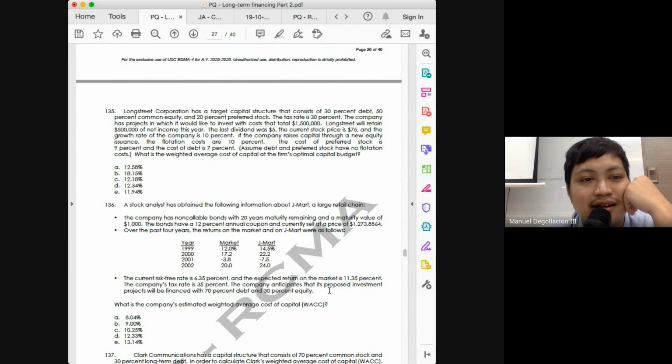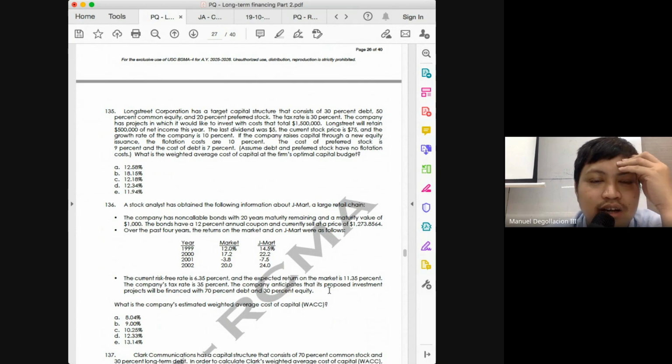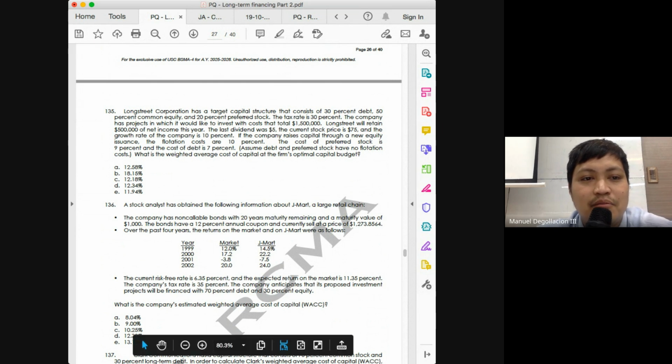What does this tell us? This would lead us possibly to either our retained earnings or to our net income. To your dividends. The last dividend was 5. The current stock price is 75. And the growth rate of the company is 10%. If the company raises capital through a new equity issuance, the flotation costs are 10%. The cost of preferred is 9, and the cost of debt is 7%.